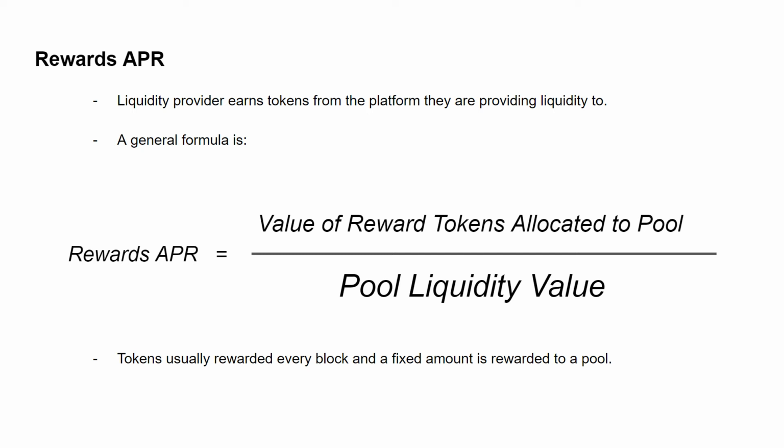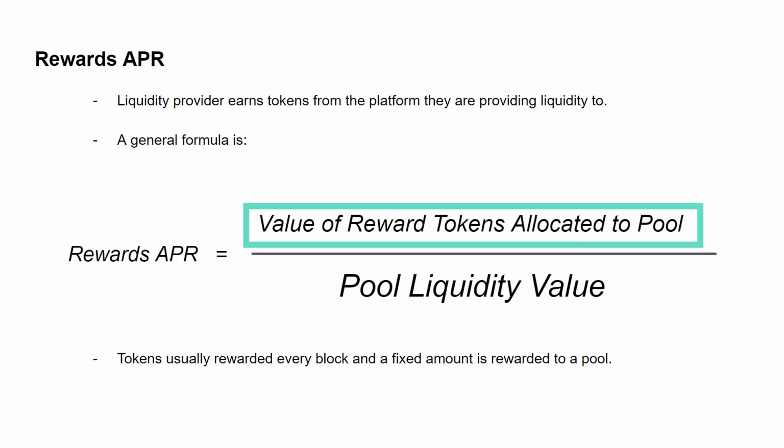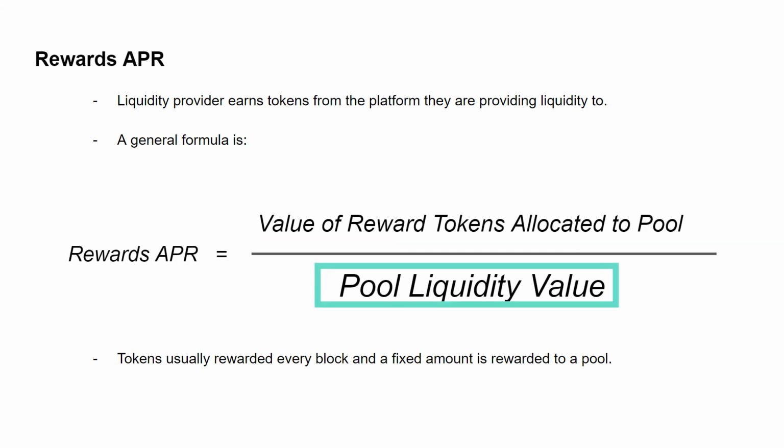This is where DeFi platforms will incentivize liquidity providers to participate in pools by paying them in the platform's token rewards. The general formula for this APR is the value of the reward tokens allocated to a pool during some time period, divided by the pool liquidity value. Then it is extrapolated to a year. This can get more complicated if the pool offers multiple tokens as rewards, but usually it's just the platform's native token. Native tokens are rewarded every block, and the amount per block that is rewarded is usually fixed.